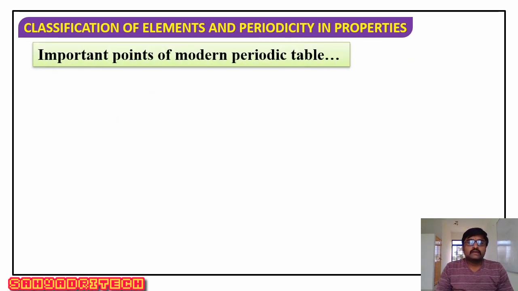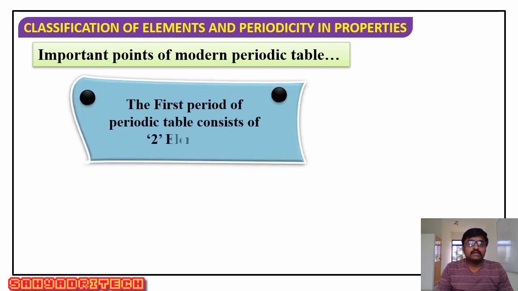Then regarding important points of the modern periodic table. The first point: the first period of the modern periodic table consists of how many elements? It consists of only two elements. That is, in the modern periodic table too, the first period is the shortest period.